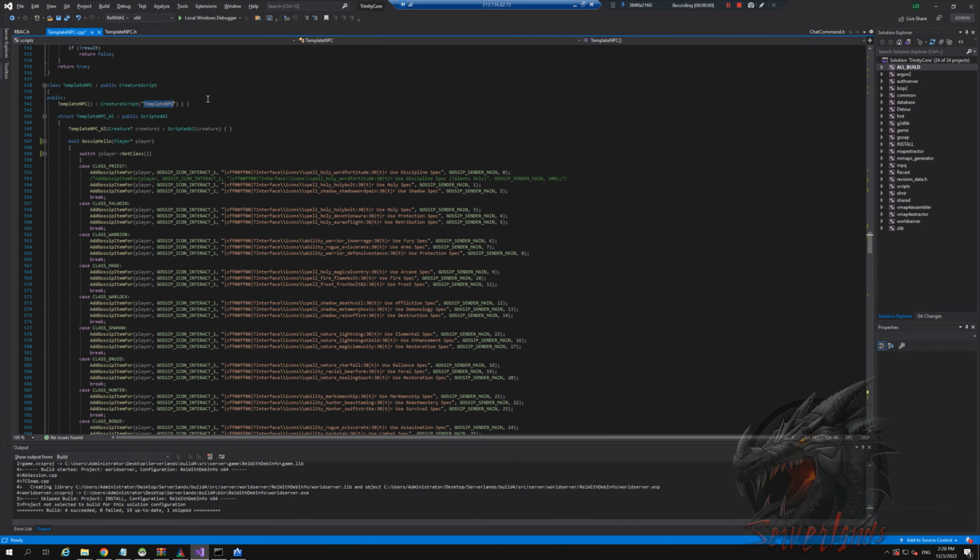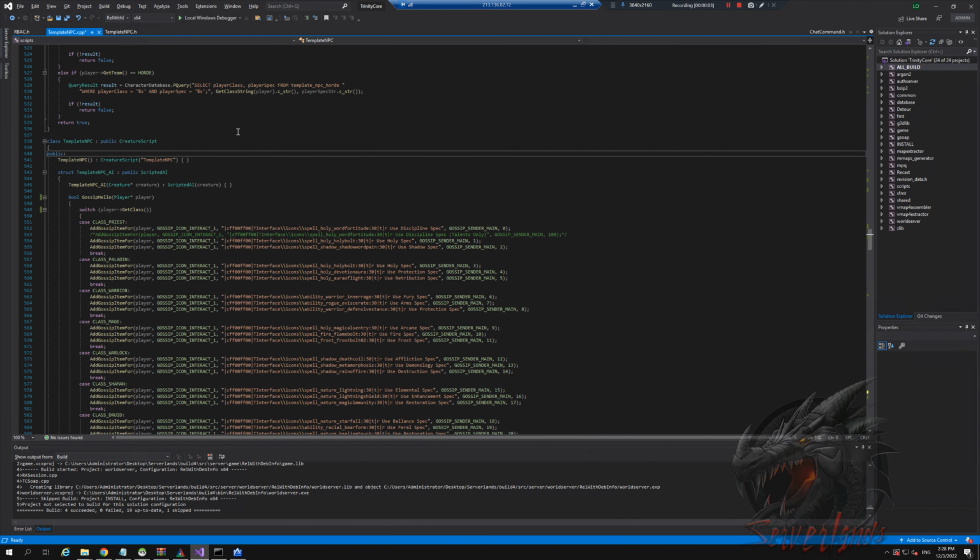Alright, so after messing around with it for a little bit, it does not want to work in game, and this is why. The template NPC here, the names are identical to this one, which makes the core think like which one is the right one. So to fix that, I'm gonna need to type template NPC a little bit differently. So let's do template NPC in smaller case.